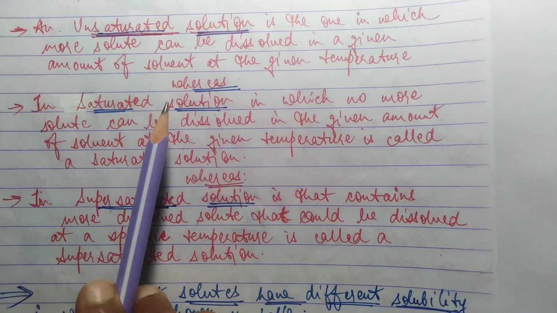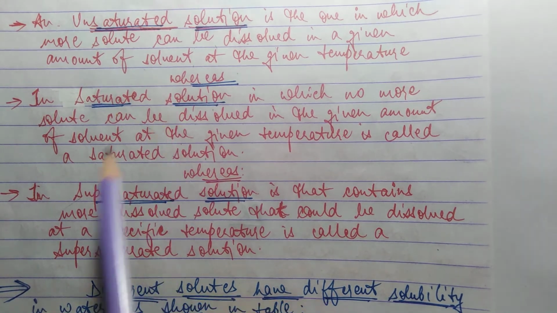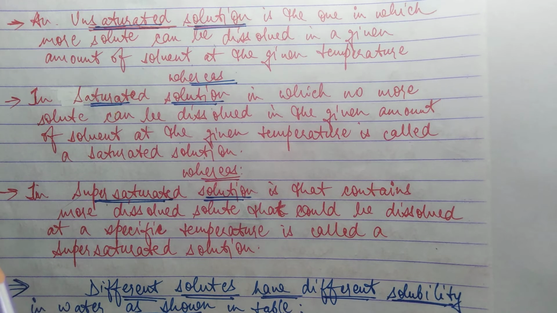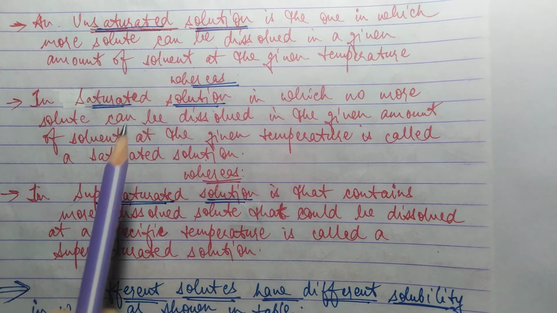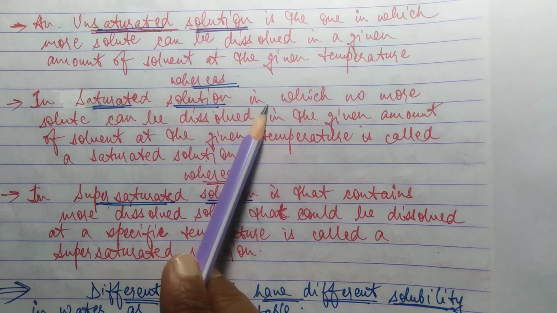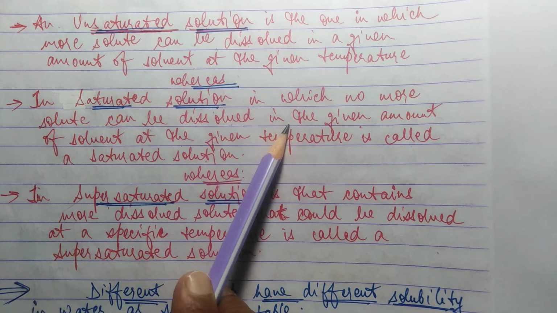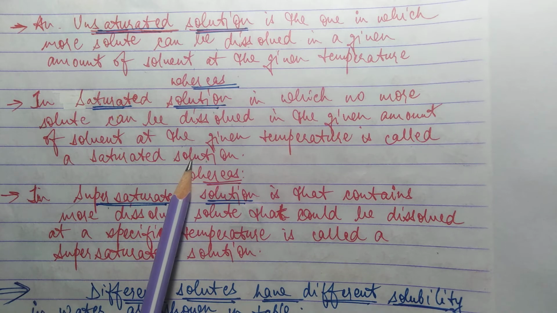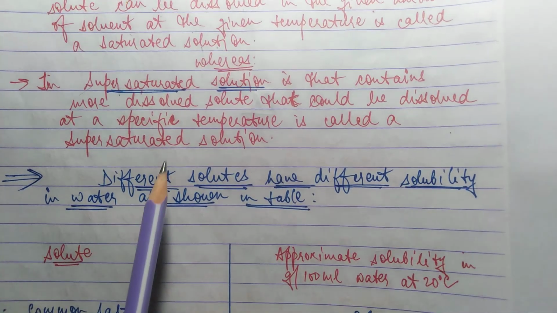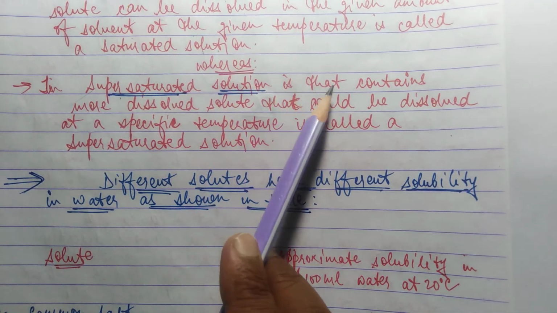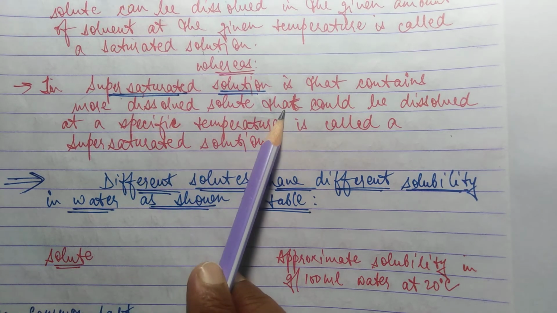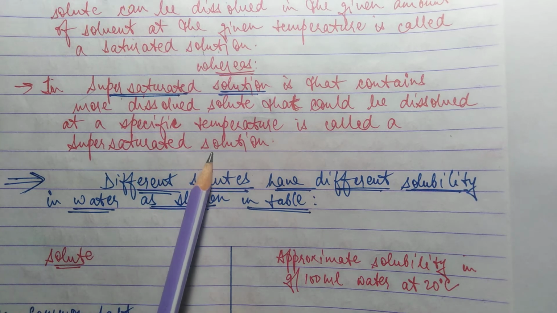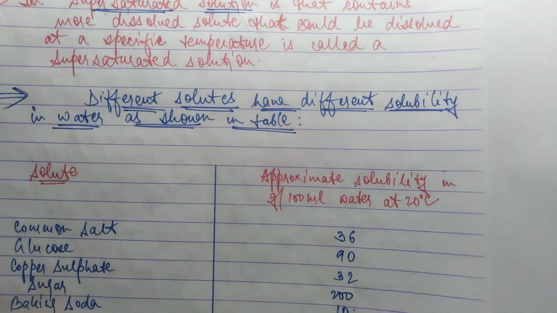Now if we keep adding sugar, one condition will come when the sugar will not dissolve in it. This is called a saturated solution, in which no more solute can be dissolved in the given amount of solvent at a given temperature. Whereas a supersaturated solution is one that contains more dissolved solute than could be dissolved at a specific temperature.